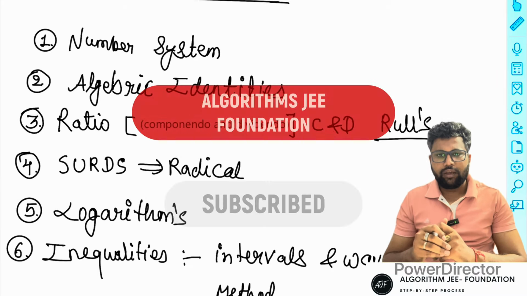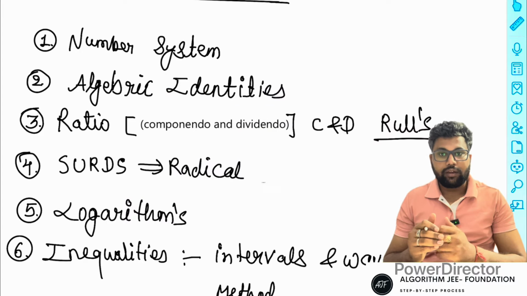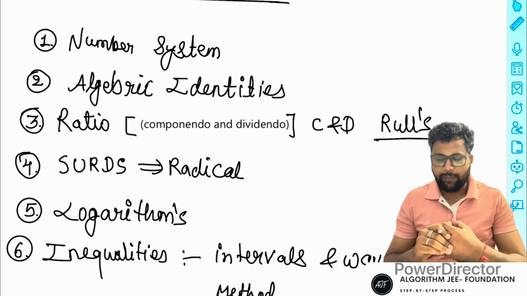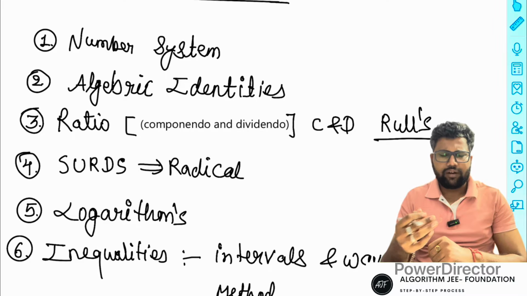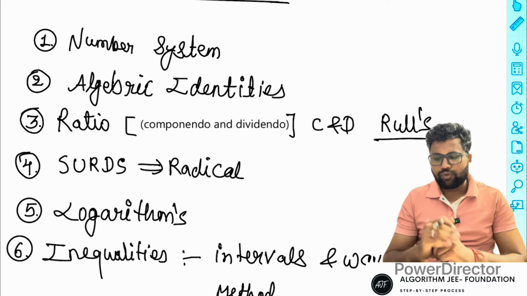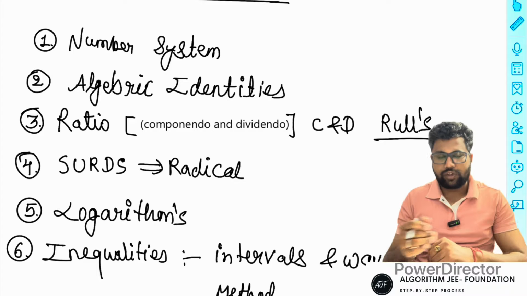Algebraic identities mean lots of possibilities in (a plus b) whole square and how to manage and apply them, lots of types of applications in (a plus b) formulas, (a plus b) whole square, cubes and power four, all the things discussed in algebra. Some cubic identities, a cube, b cube, are very important, and power 4 with more than two factors is also possible. So discussing the algebraic identities is very important for JEE Mains because lots of questions and lots of types are used in algebra.